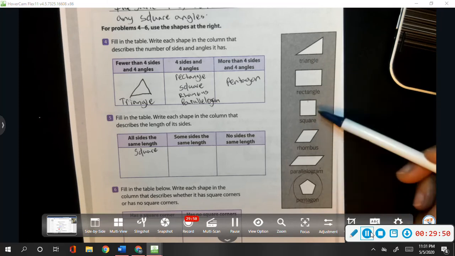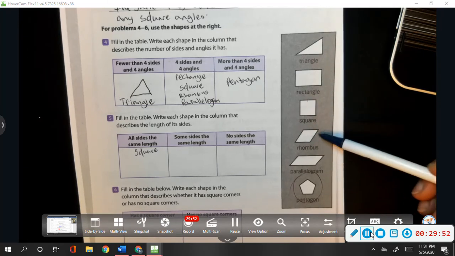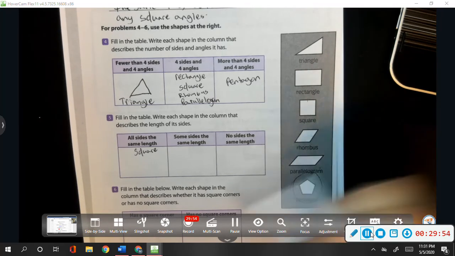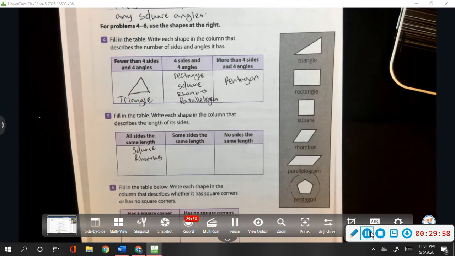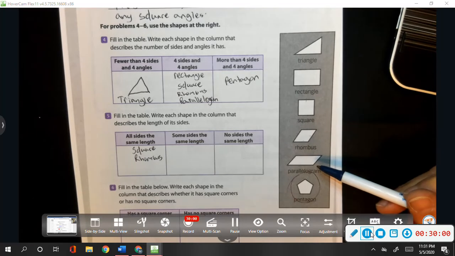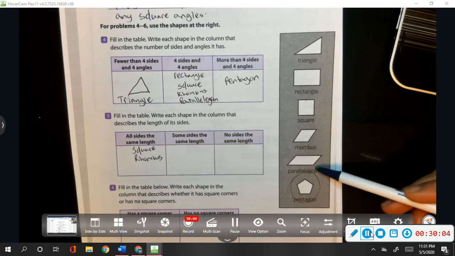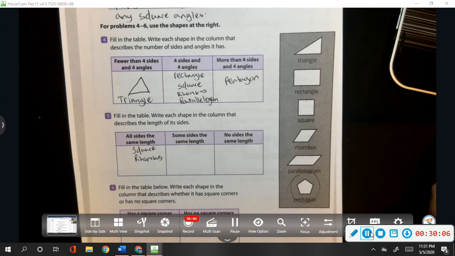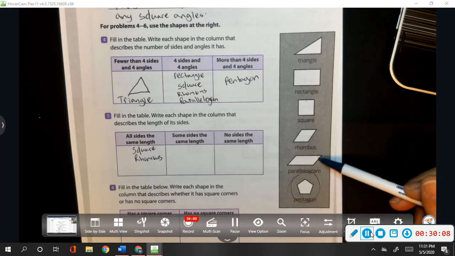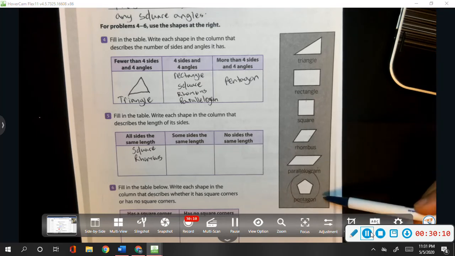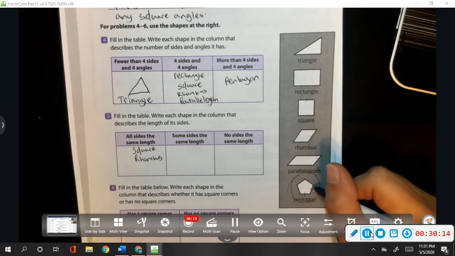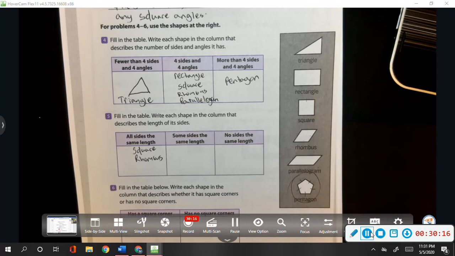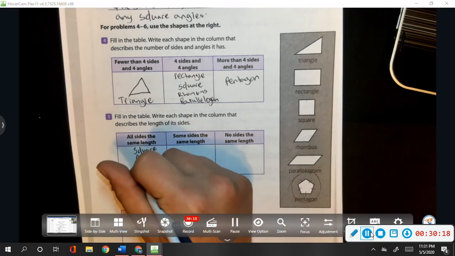We already said the square. Look at the rhombus. The rhombus fits that description. All of its sides are the same. And let's look at the parallelogram. Are all sides the same? Not quite, huh? It's more like a tilted rectangle. And then let's look at the pentagon. Look at these sides. These sides are all the same length as well.